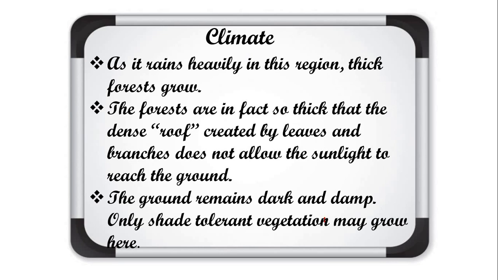In these areas there is a great amount of rainfall. That's why thick forests are found, and the trees are very close to each other. They make a canopy that doesn't allow the sunlight to reach the ground, and it remains dark and damp. Another feature of the climate is that days and nights are mostly equal.